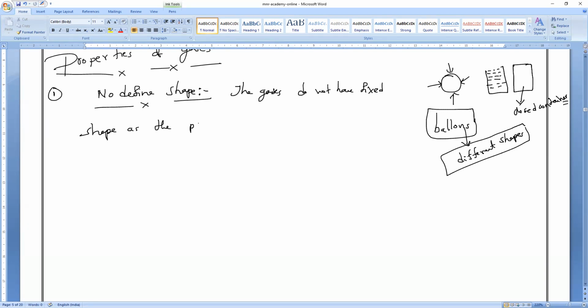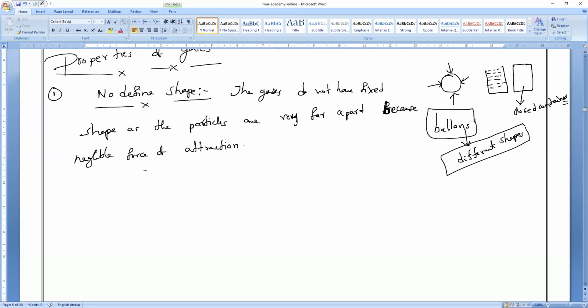as the particles are very far apart. Because why are they very far apart? What is the reason? Because of negligible force of attraction between the particles. Very good, Nivedan. A negligible force of attraction.